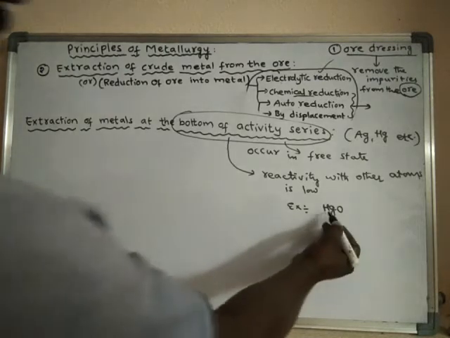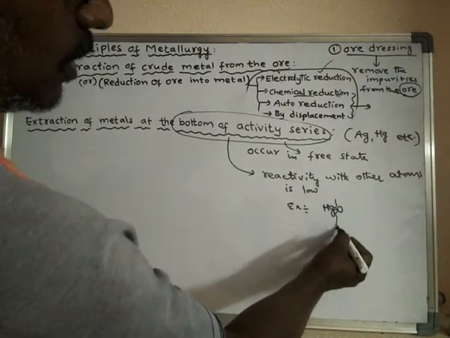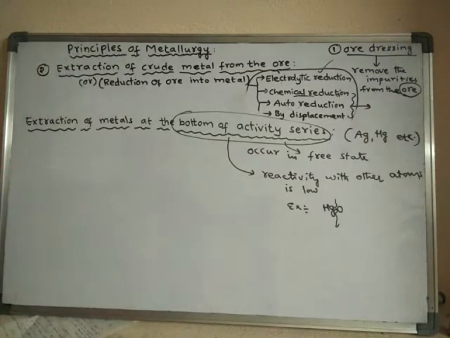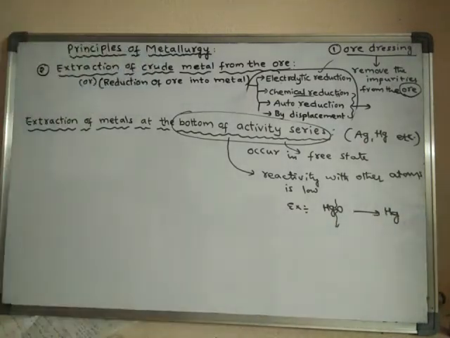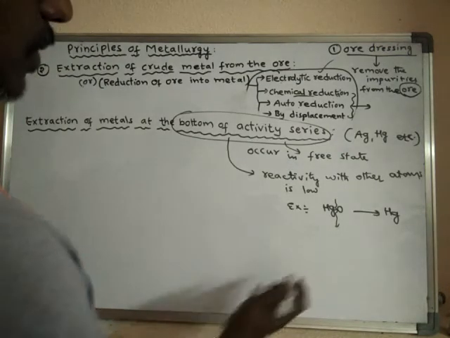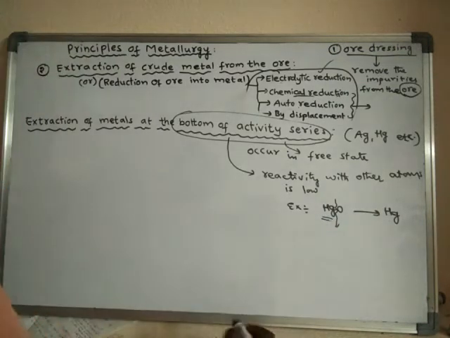Here the bond between mercury and oxygen is very weak, so that it can be broken easily, so that the mercury metal can be separated from its ore very easily, because mercury forms a very weak bond with oxygen.